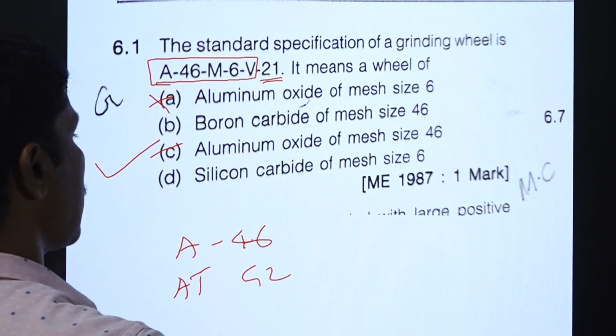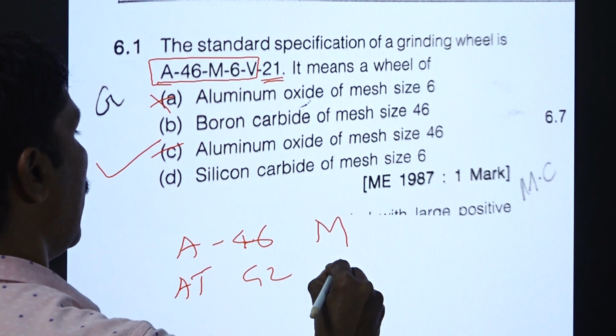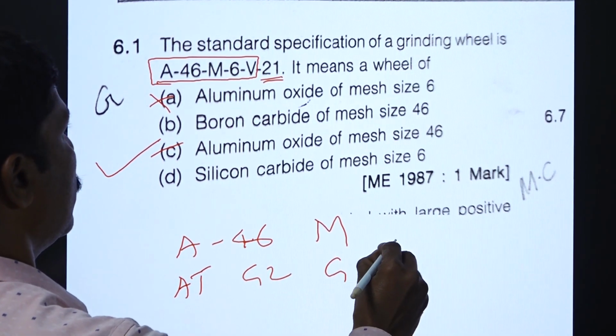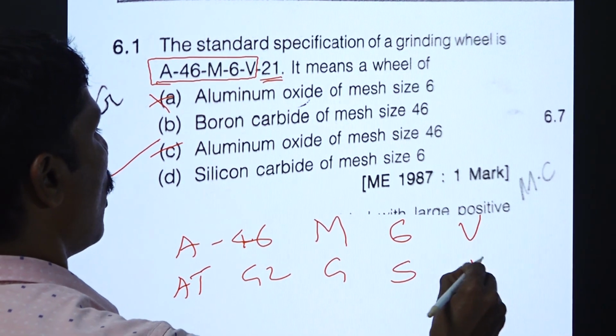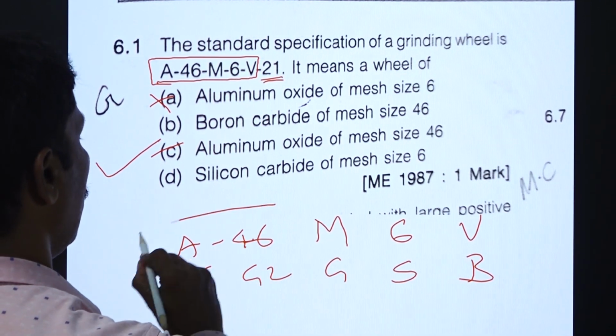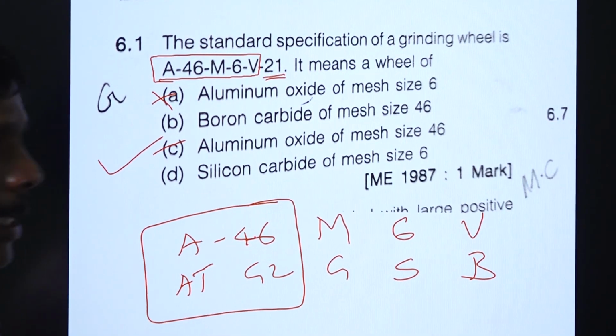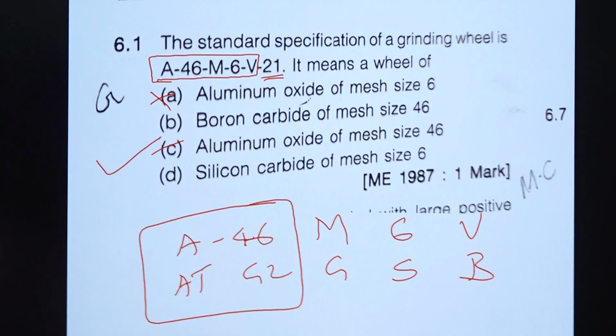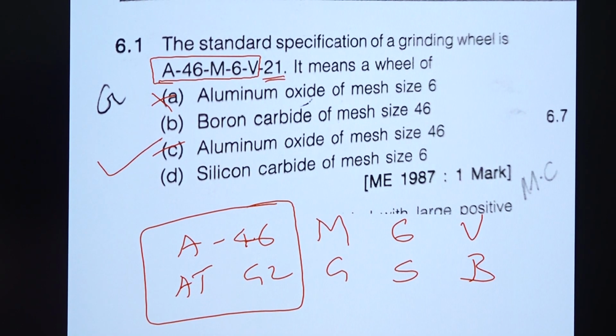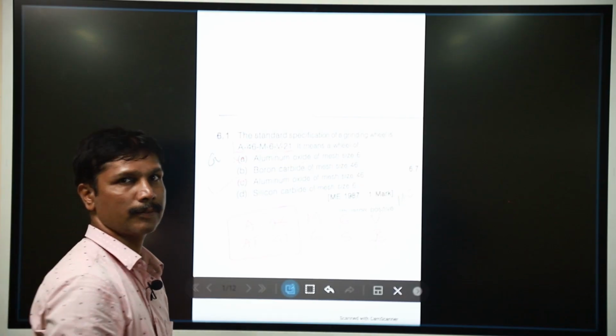And we have the structure. This is the grade, this is the structure, and this one is the bond. So in this question, these two variables are asked. So it is aluminum oxide of mesh size 46.